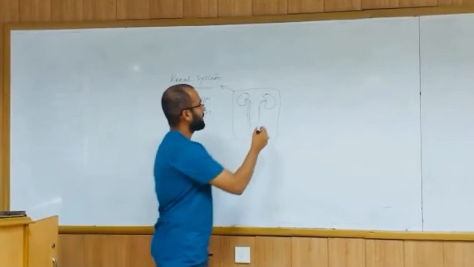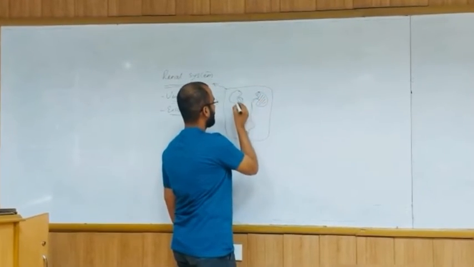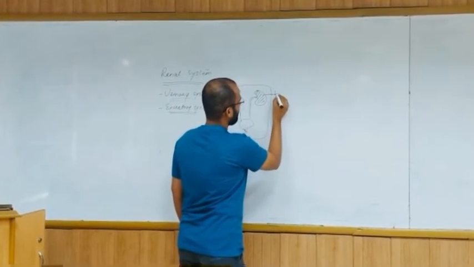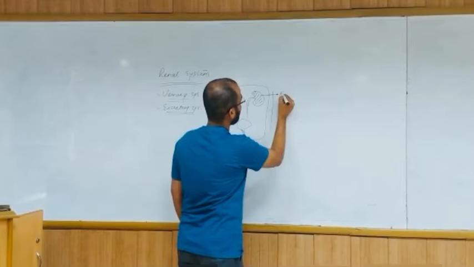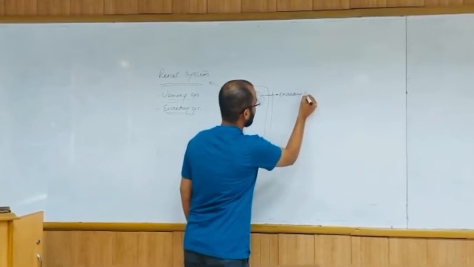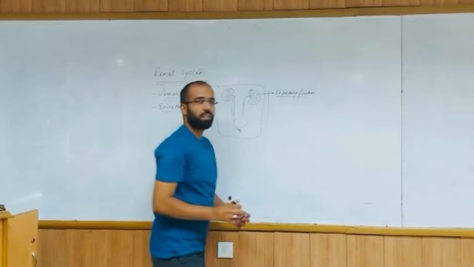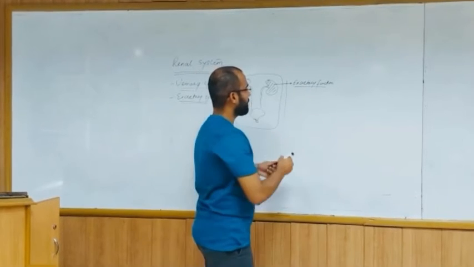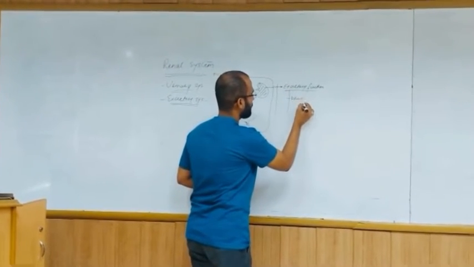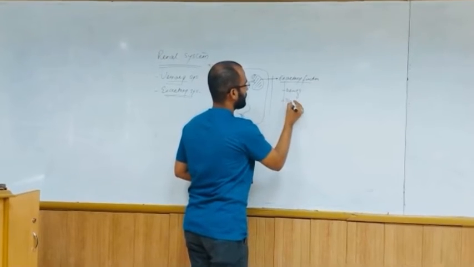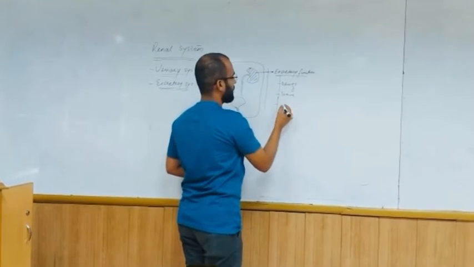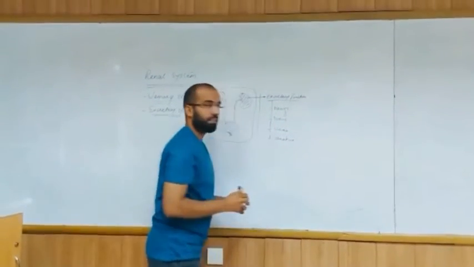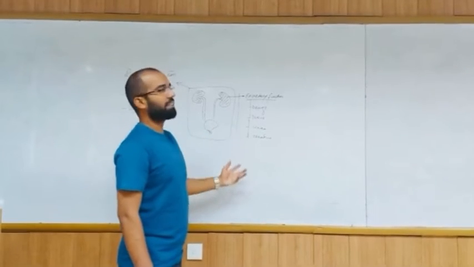So this is a kidney, and a pair of kidneys is present in every human body. These kidneys perform many functions. One of its functions is the excretory function. First of all, we should know what the kidney excretes from our body. The kidney excretes many waste products, including drugs, toxins, urea, and creatinine. These are the substances mainly excreted by the kidney.